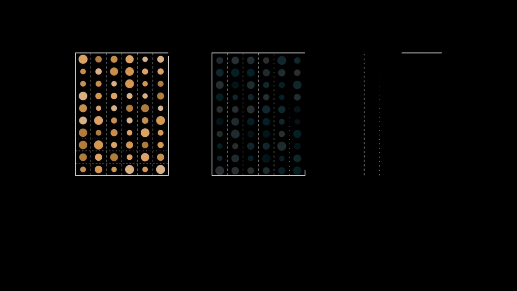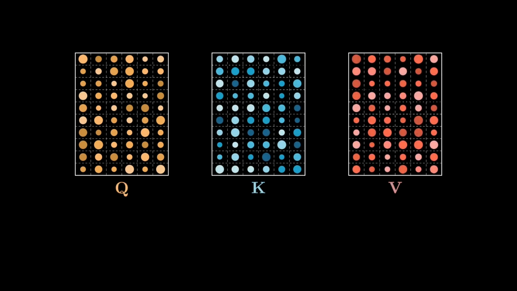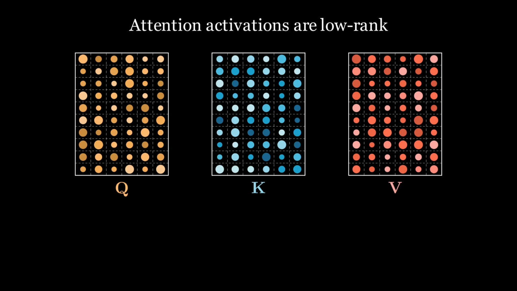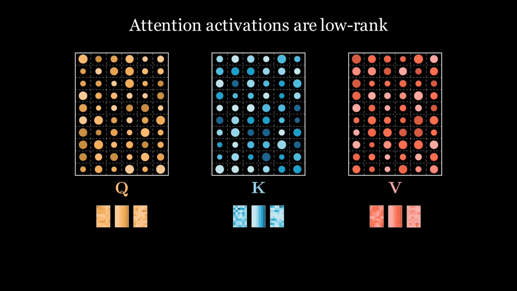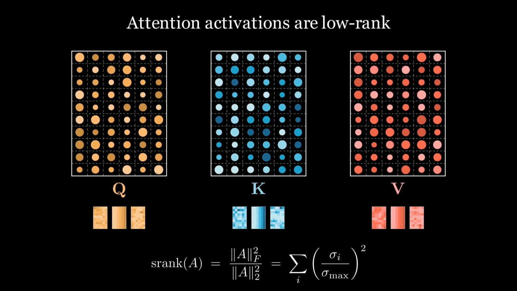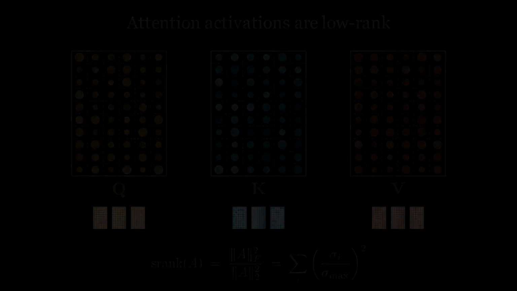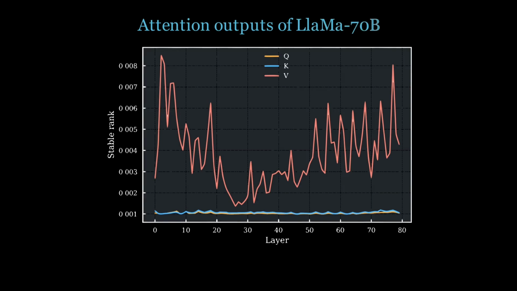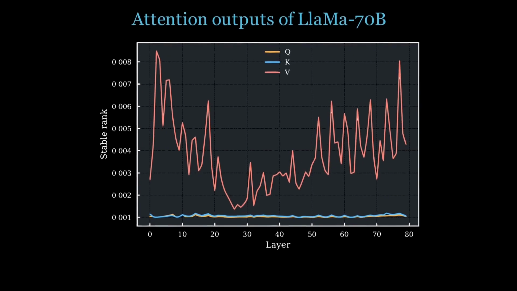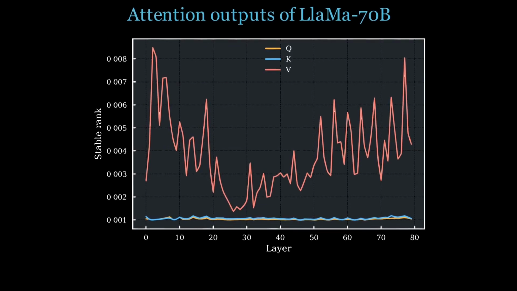Our approach is motivated by a simple empirical observation. Attention activations in pre-trained transformers live on low-dimensional manifolds. We measure the ranks of Q, K, and V activations across layers in public LLM checkpoints, and note a consistent pattern, where all three projections are extremely low rank. On Llama 70B, normalized stable ranks hover around 0.1% for Q and K and 0.5% for V across layers. This evidence underpins our low-rank factorization strategy, which we shall now look into.